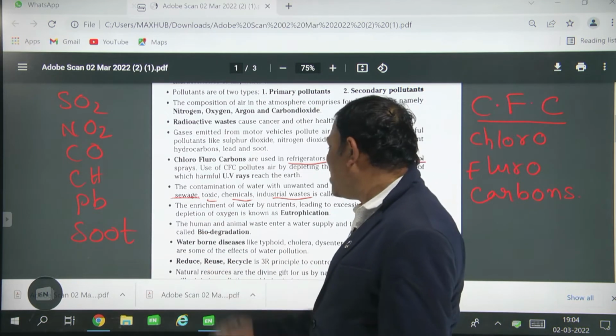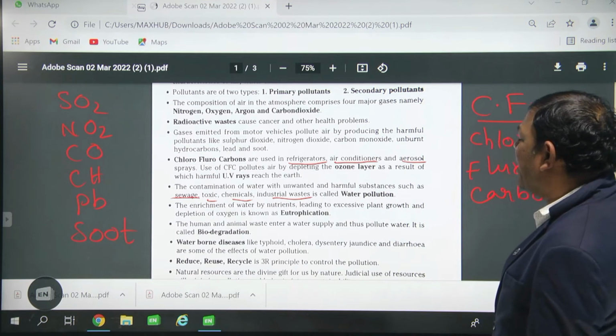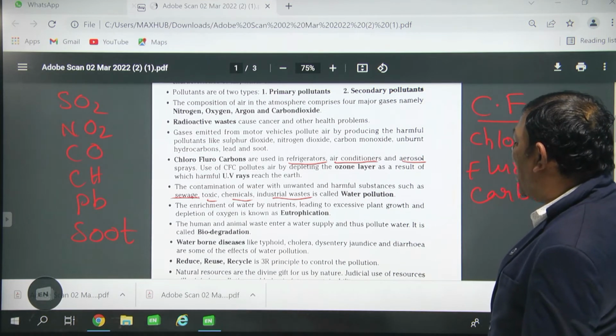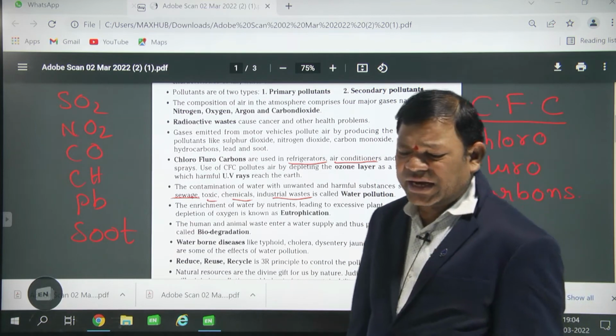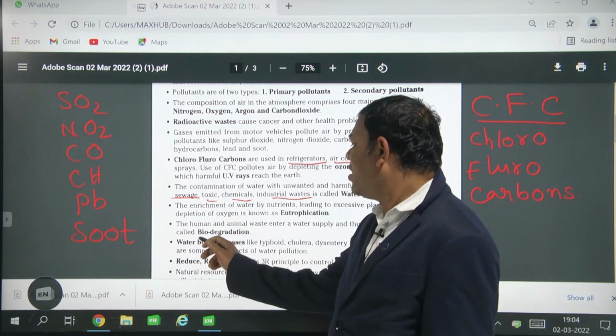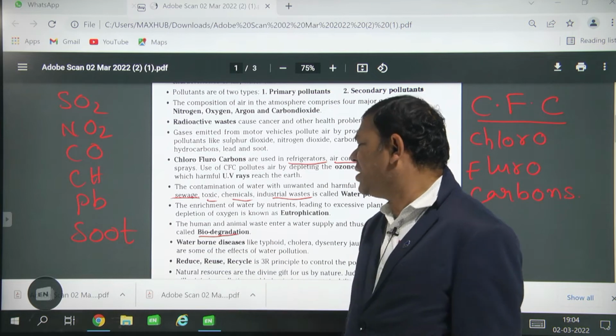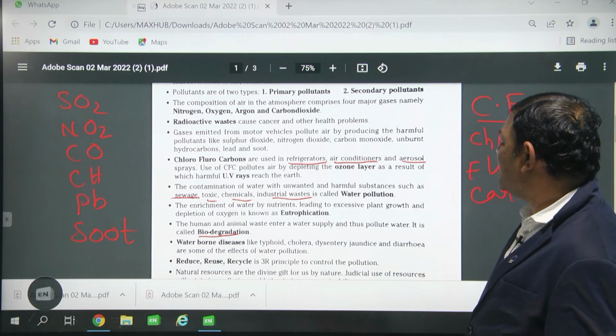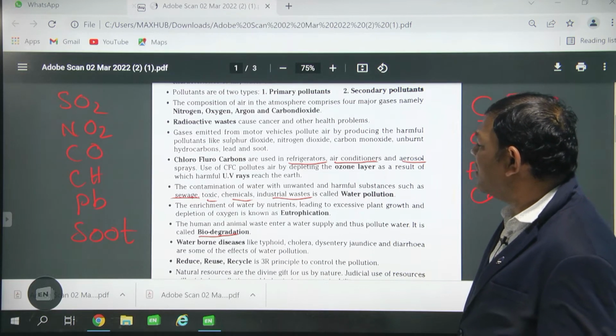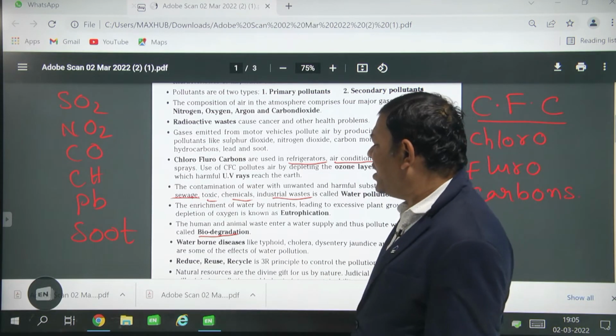When human and animal waste enters a water supply and pollutes the water, it is called biodegradation. What is it called? Biodegradation. Human and animal waste entering the water supply system and polluting the water is called biodegradation.